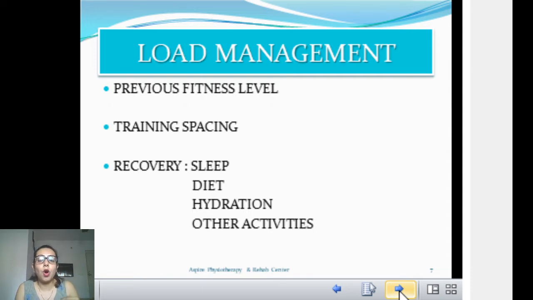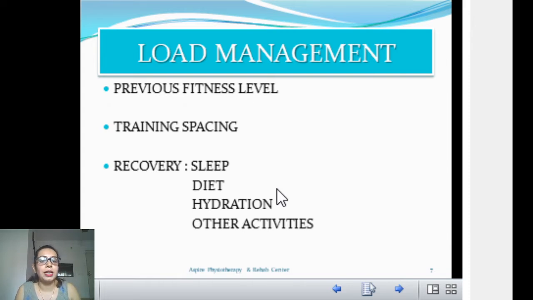Now, what will you do so that your body will recover fast? First is sleep. I have seen many people say, I can sleep like 4-5 hours and I can recover. What is your criteria for recovery? You should see your mental fatigue, you should see your urine color, everything, because all of that counts as recovery. Your sleep, quality of sleep, not only the quantity, not how many hours you slept, but also the quality. Was it disturbed sleep or was it a sound sleep?